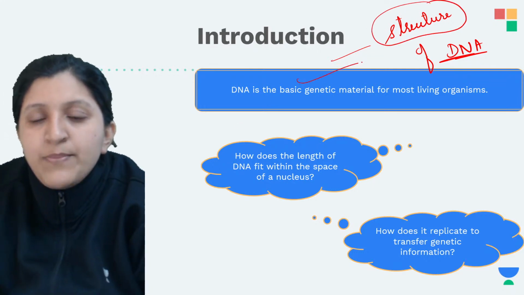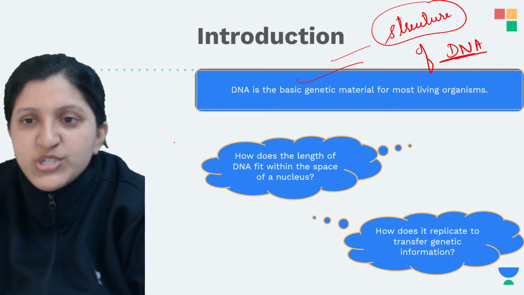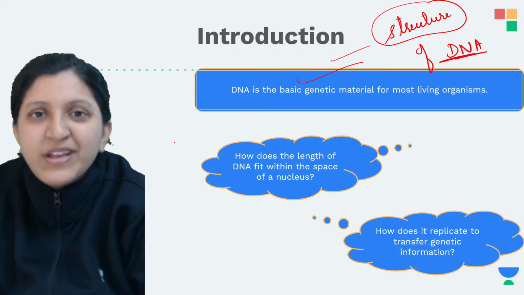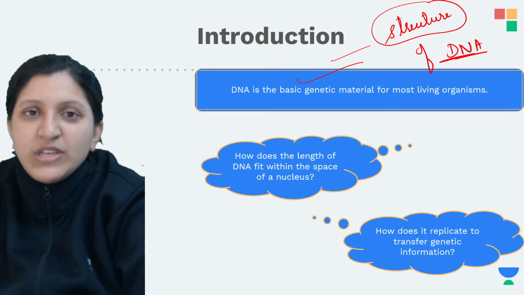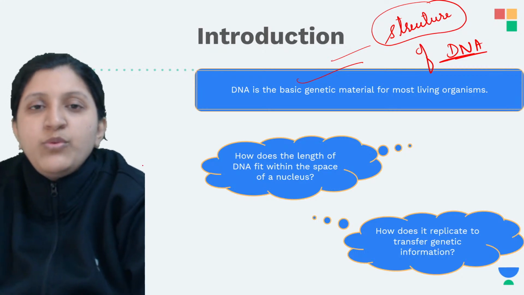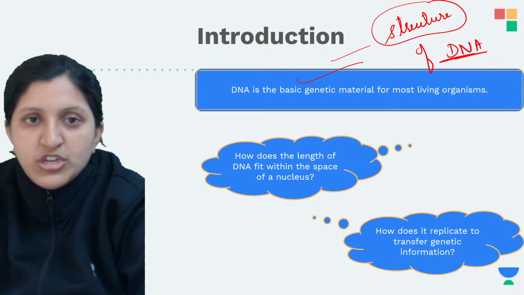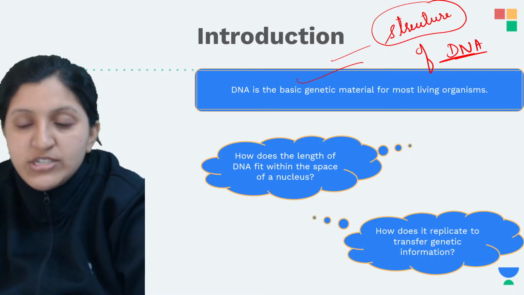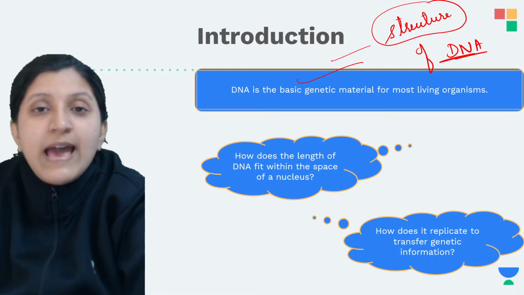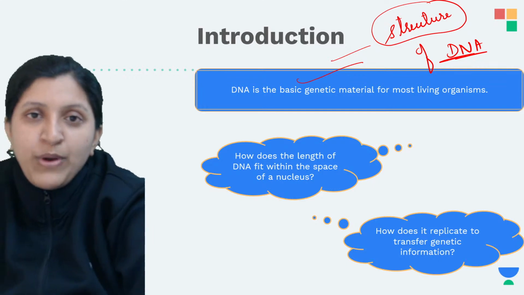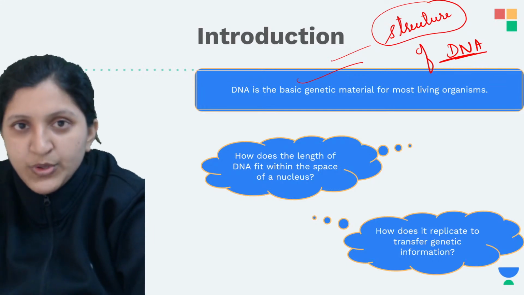So DNA is the basic genetic material which is required and which has been transferring from one generation to another. The progeny which is produced has DNA from both the mother as well as the father.